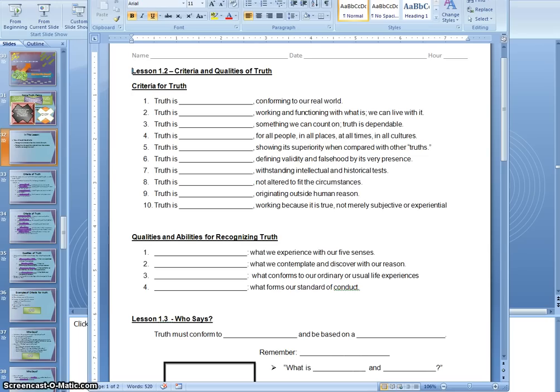Hello and welcome to your video lesson for your homework. It goes along with this handout that you received in class. We'll be talking about the 10 criteria of truth and the 4 qualities and abilities for recognizing truth.